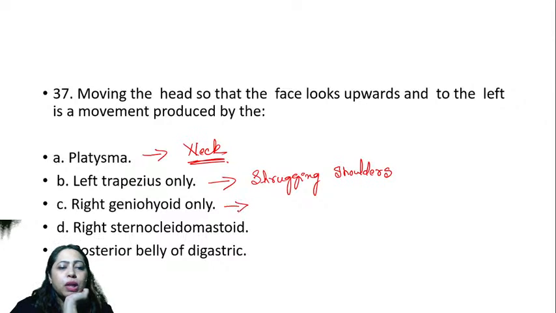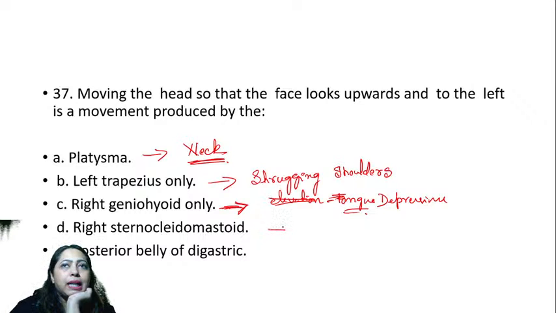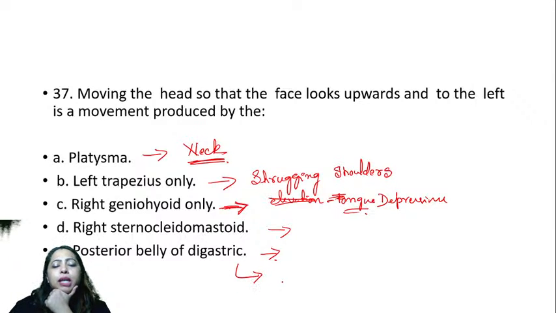What about geniohyoid? Geniohyoid. So that is elevation of the tongue. Sorry, that is depression of the tongue. What is the sternocleidomastoid function? What is posterior belly of digastric? Posterior belly of digastric is again part of the digastric triangle. Okay. What is sternocleidomastoid action?